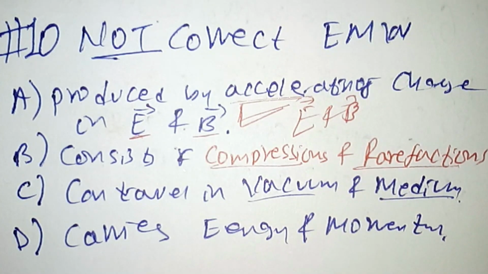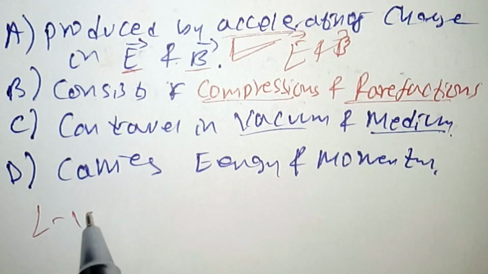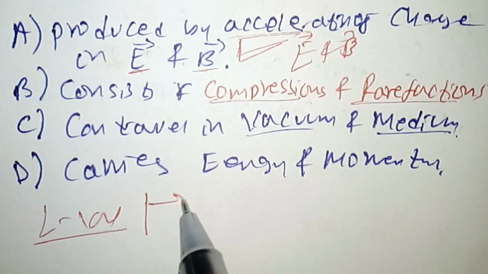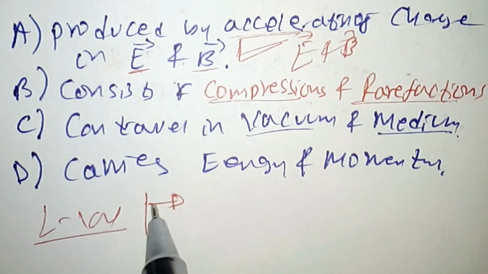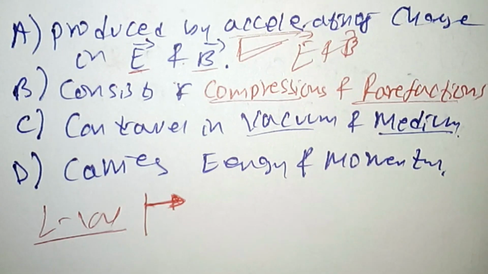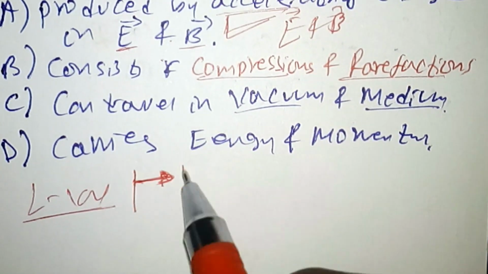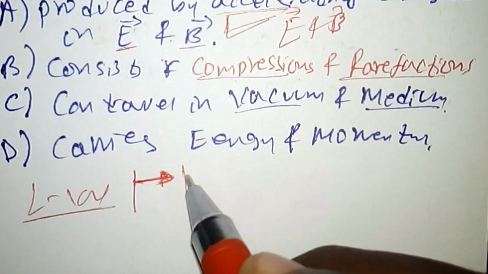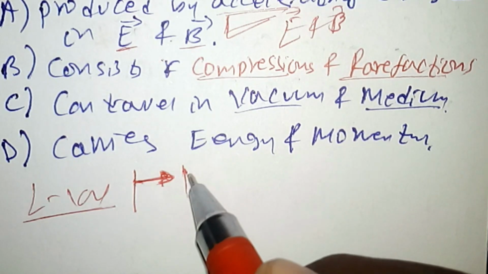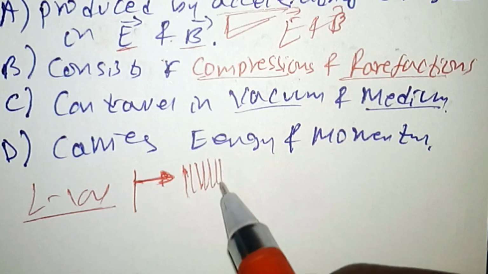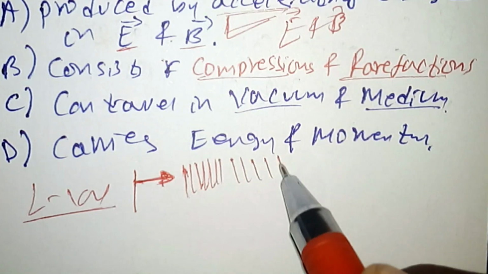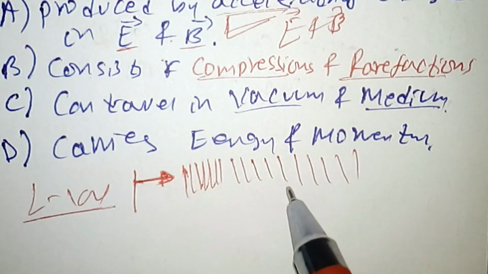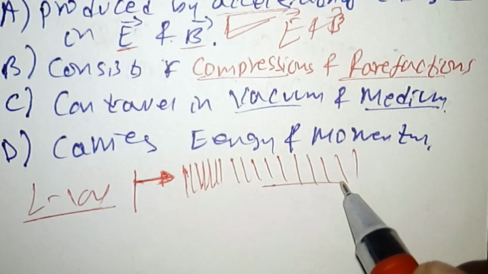When we come to these terms, the terms compression and rarefactions are related with a longitudinal wave. That means if the direction of propagation and the oscillations are collinear with each other, we have a kind of wave which is called longitudinal waves. Compression represents where the wave fronts are very close to each other, and the places where the wave fronts are far from each other are called the rarefactions.